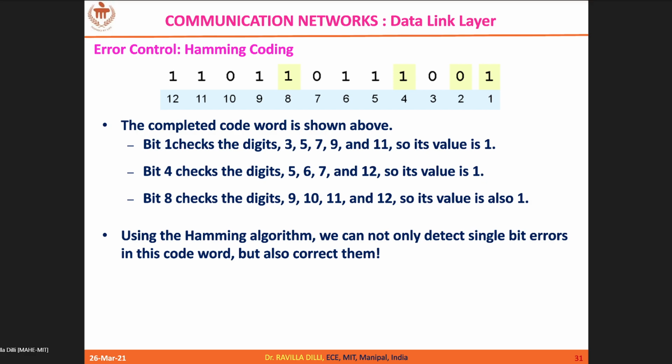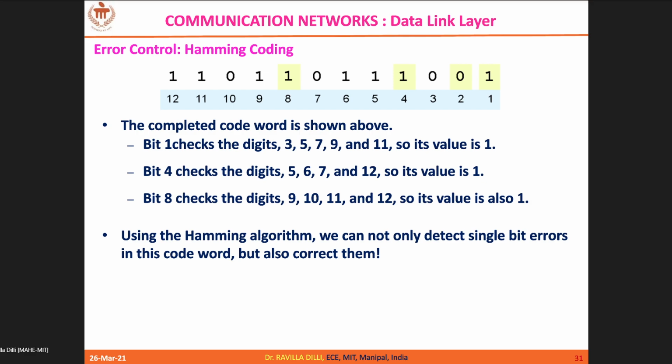What is the value at position 2? It is 1. Because the redundant bits are 0 0 1 0, which is 2, there exists an error at position 2.